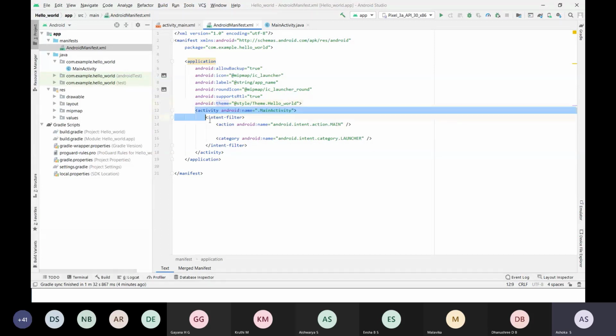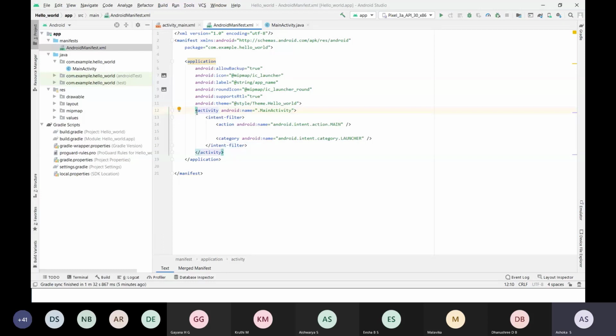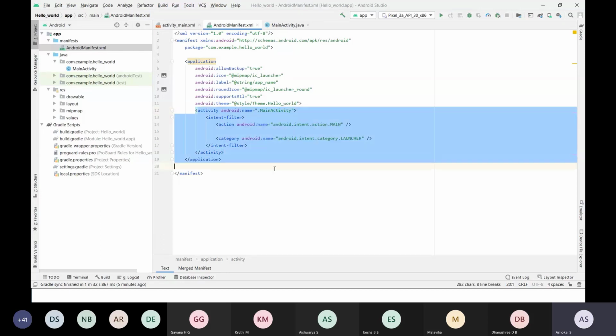And this is the activity area. What is the activity we have selected, and this is the main activity. This is very important. This activity contains the launcher. See, your application may have different screens, right? For example, we have developed an app where we have 5 screens: screen 1, screen 2, screen 3, screen 4, screen 5. If I want to begin from screen 3, then I have to make screen 3 the launcher.